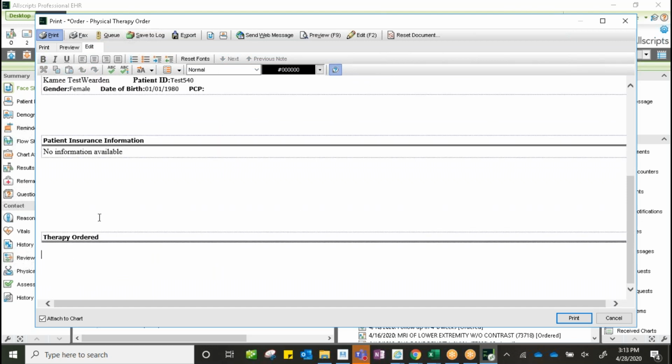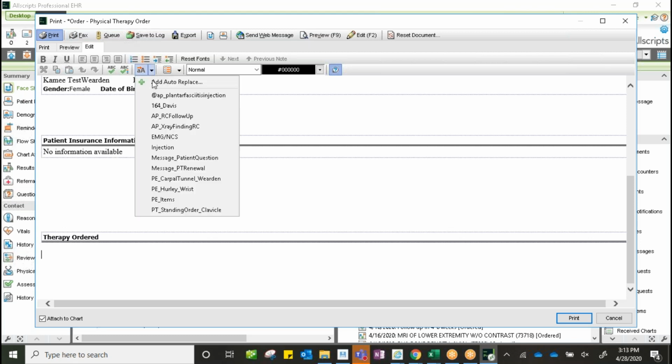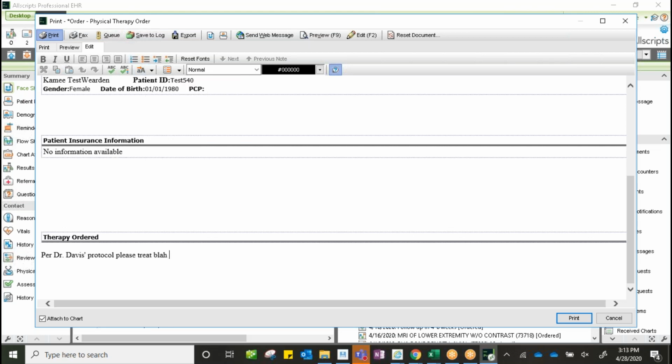it will pull the template over, and then we can use our memorized phrases, our A to A, and then we could drop in our physical therapy standing order. And if we put all the information that we wanted in there, once we're done, then we could save it to the chart or send it to the physical therapy department.